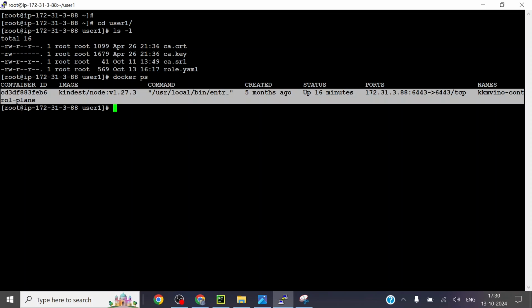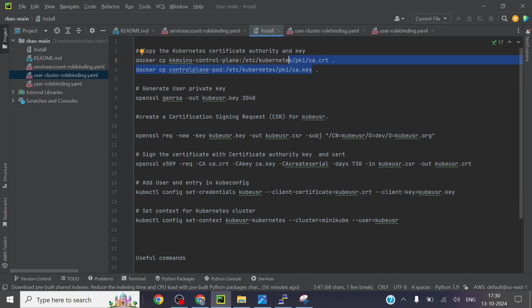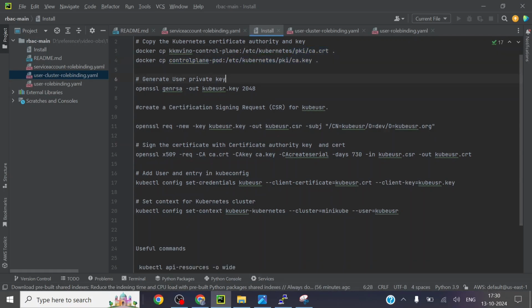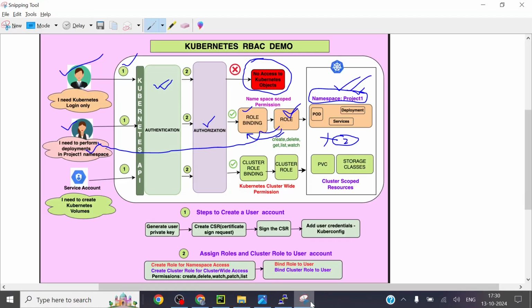So when I create this cluster, the cluster will automatically create a certificate authority file and a certificate authority key file. So what is the certificate authority file?